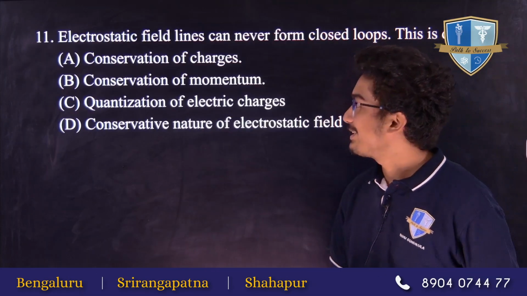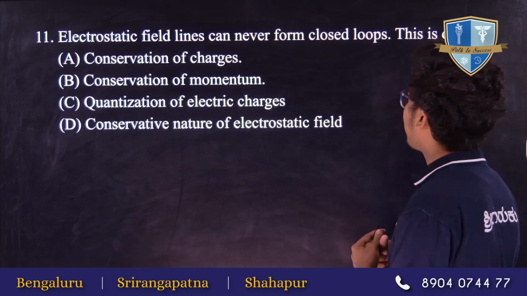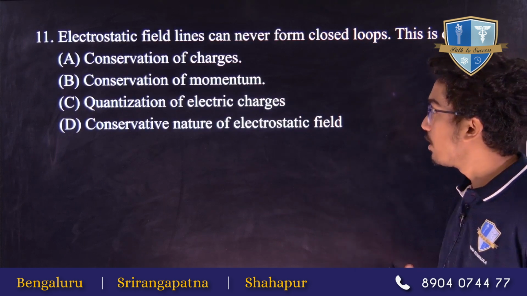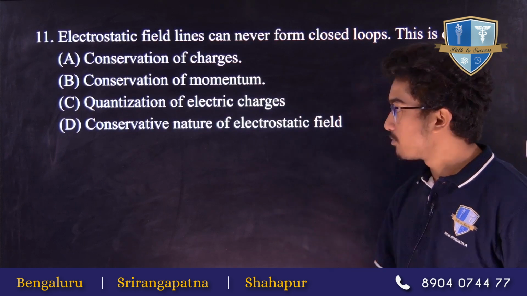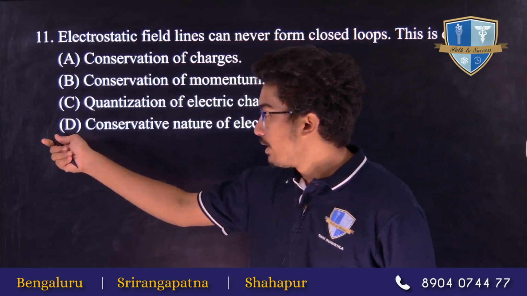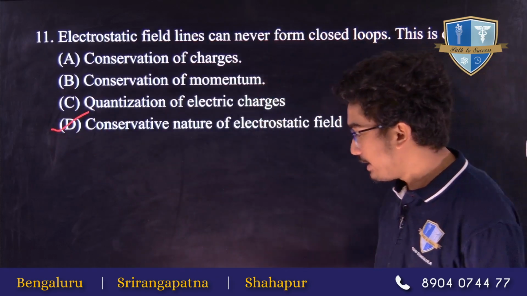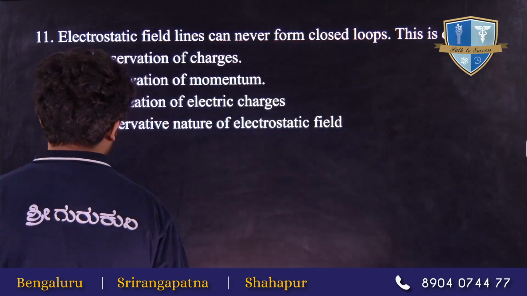So our next question is, electrostatic field lines can never form a closed loop. This is due to which of the following options? So our correct option is the conservative nature of the electrostatic field. Why the conservative nature of the electrostatic field? Let's try to understand this.